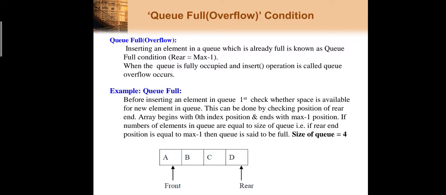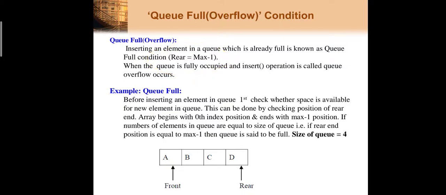And how to check whether the queue is full or not? For checking that condition, we have to check whether rear has reached the maximum position. Rear is equal to max - 1. Here I am taking max - 1 because I am initializing rear with -1, right? So I have started my array with 0. That's why I check whether rear is equal to max - 1, and if this condition is true, in that case my queue is full.